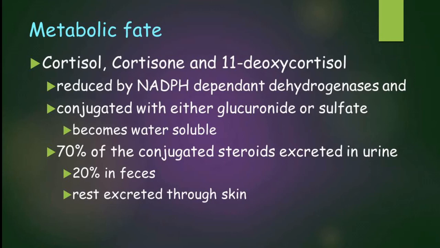So this is what happens here. First it is reduced by NADPH dependent dehydrogenases and then conjugated with either glucuronide or sulfate so that it becomes more polar, more water soluble, and 70% of these conjugated steroids are excreted in urine and 20% you can see in feces, whereas the rest is excreted through skin.